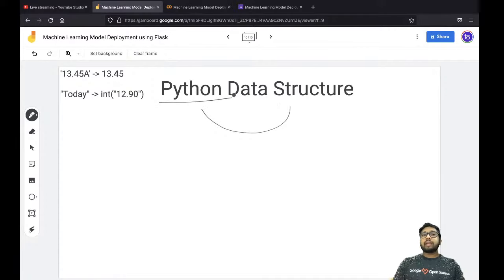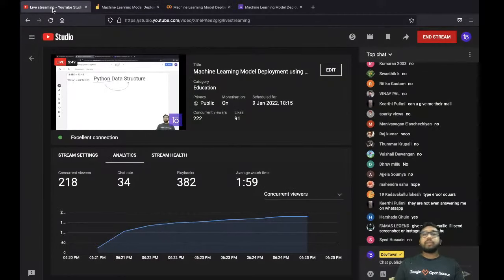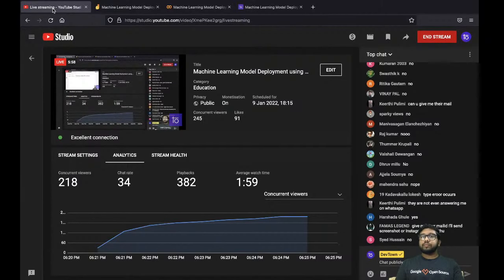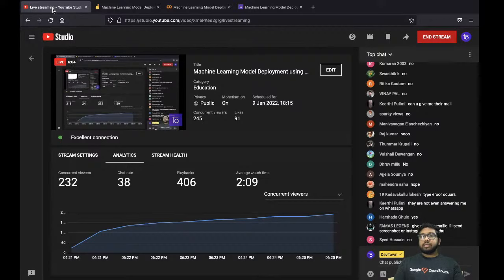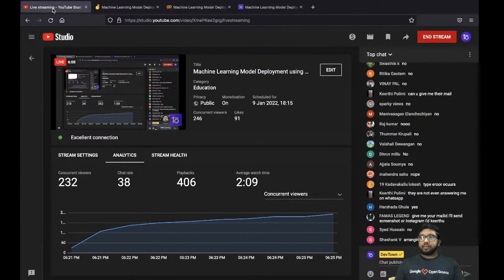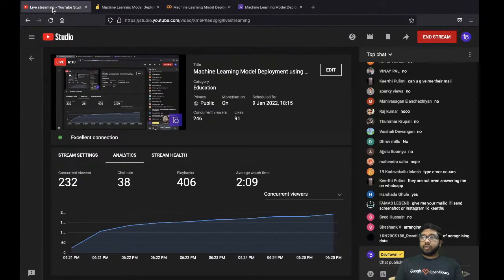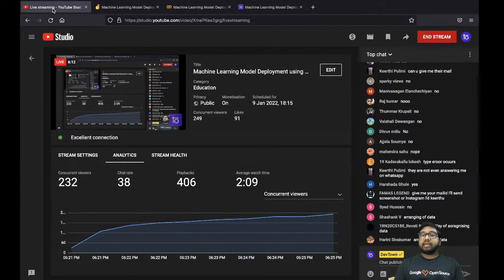What do you understand by the term data structure? What exactly does the term data structure mean? What do you think? Come on. Arranging of data, okay. Way of organizing data, perfect.